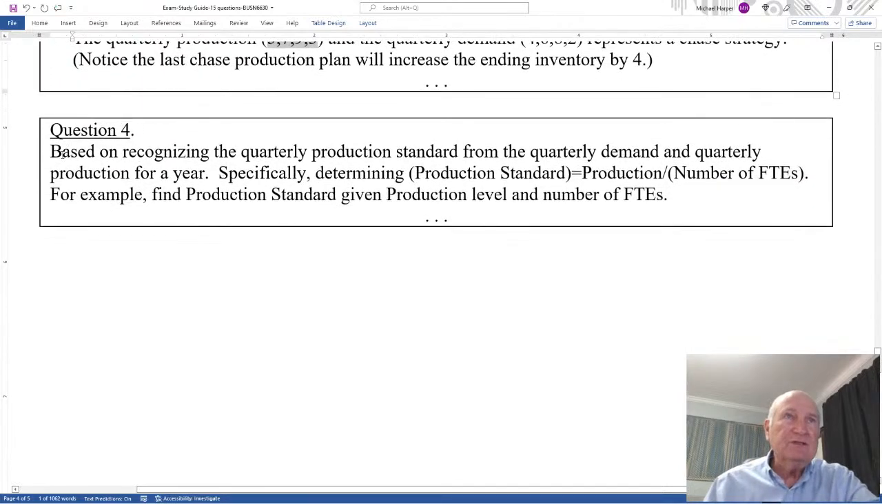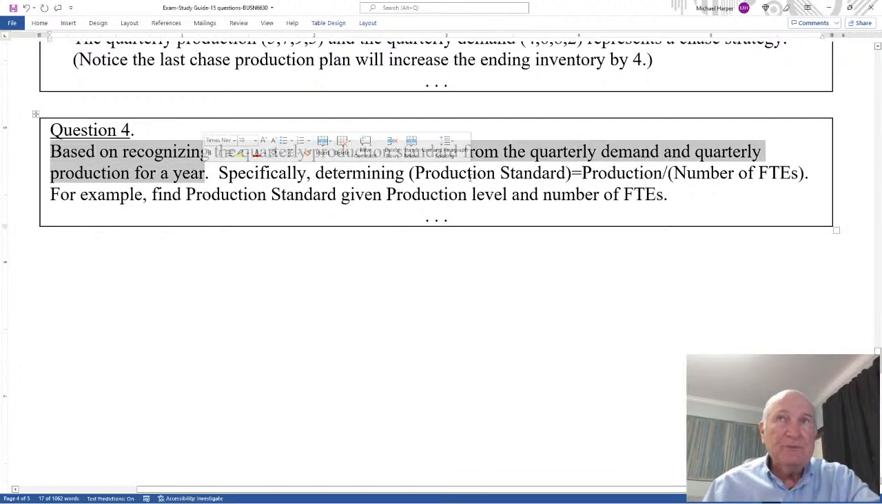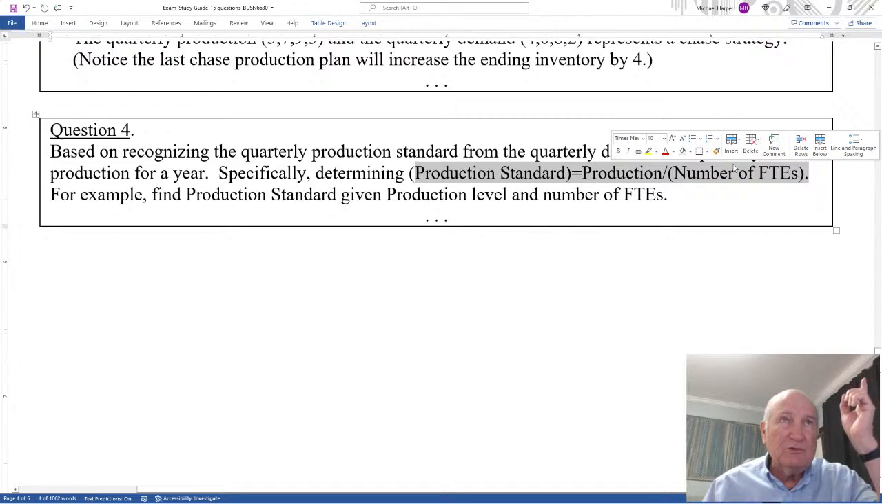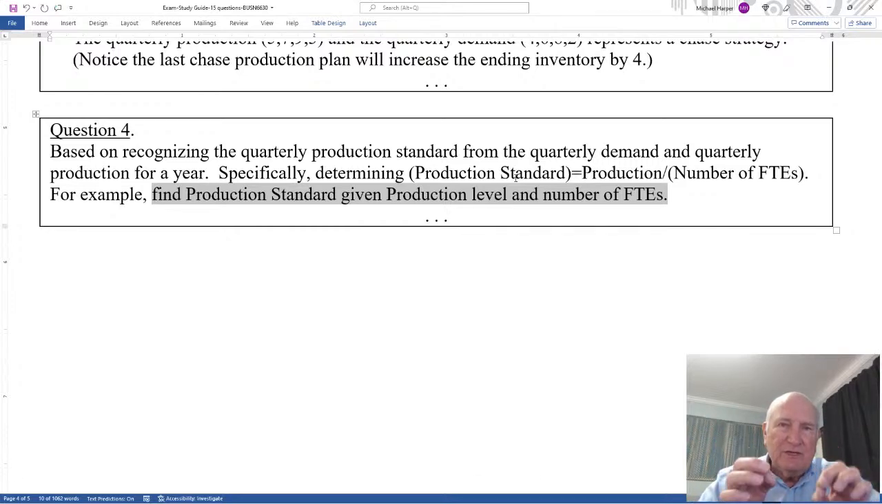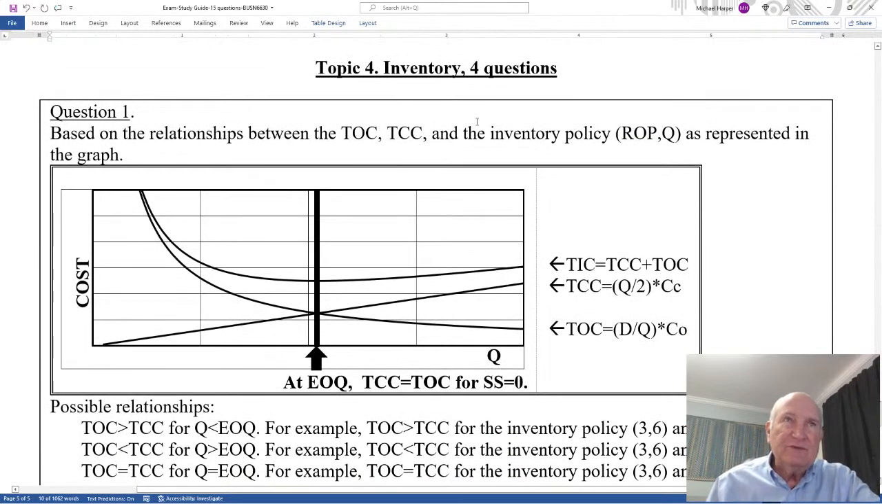Question 4 is based on recognizing the quarterly production standard from the quarterly demand and quarterly production for a year. Specifically, determining the production standard, which equals the production over the number of FTEs. So it's similar to above, but I do it the other way: finding a production standard given a production level and the number of FTEs. I can give you this in all different ways, with the numbers within the sentence, so you have to understand the definitions, pick out the right numbers, and then do the equation.